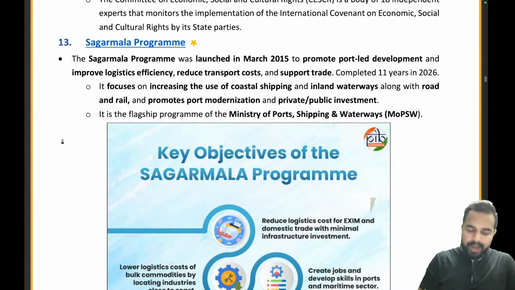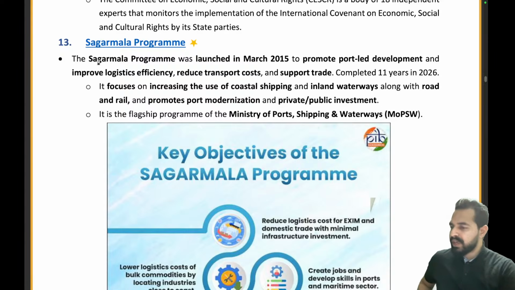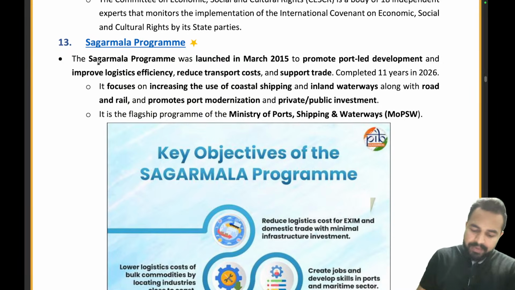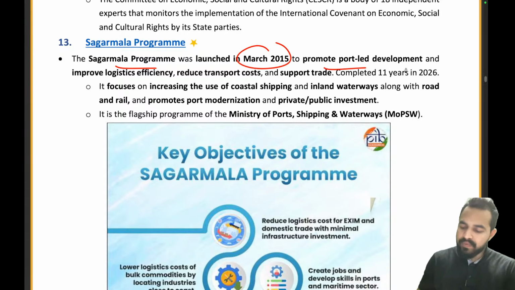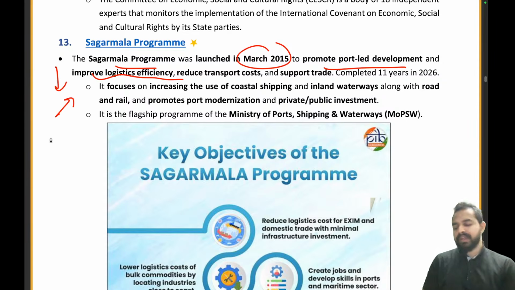That is the Sagar Mala program. Now my dear friends, we already covered the Sagar Mala program yesterday in one of the news articles, right? We covered the Sagar Mala program and the Gati Shakti National Master Plan in the Deendayal Kandla Port news article yesterday. The Sagar Mala program, we already know, was launched in March 2015, where we promote port-led development and improve logistic efficiency. We want to reduce the transport cost. We want to support trade, right?